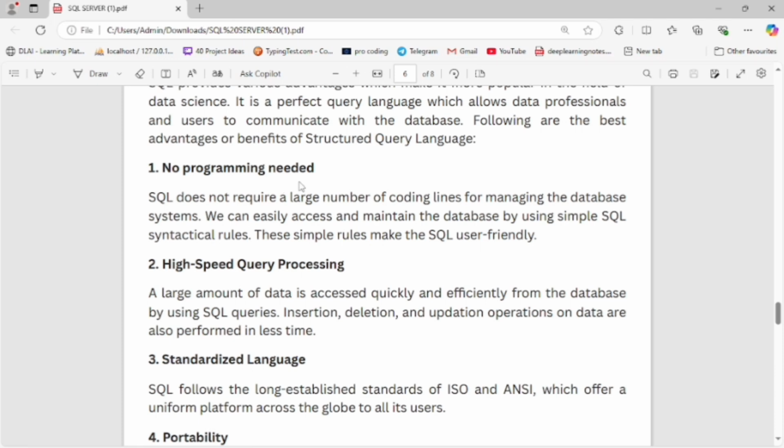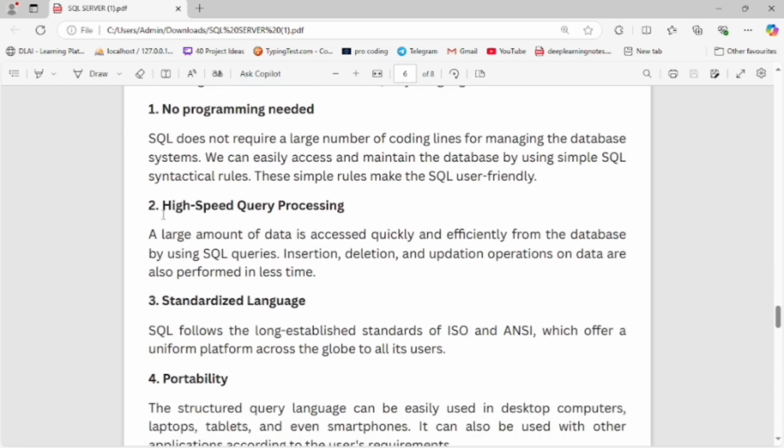No programming needed; only a little programming is required. SQL doesn't require a large number of coding lines for managing the database system. We can easily access and maintain the database by using simple query syntactical rules. These simple rules make SQL user friendly.